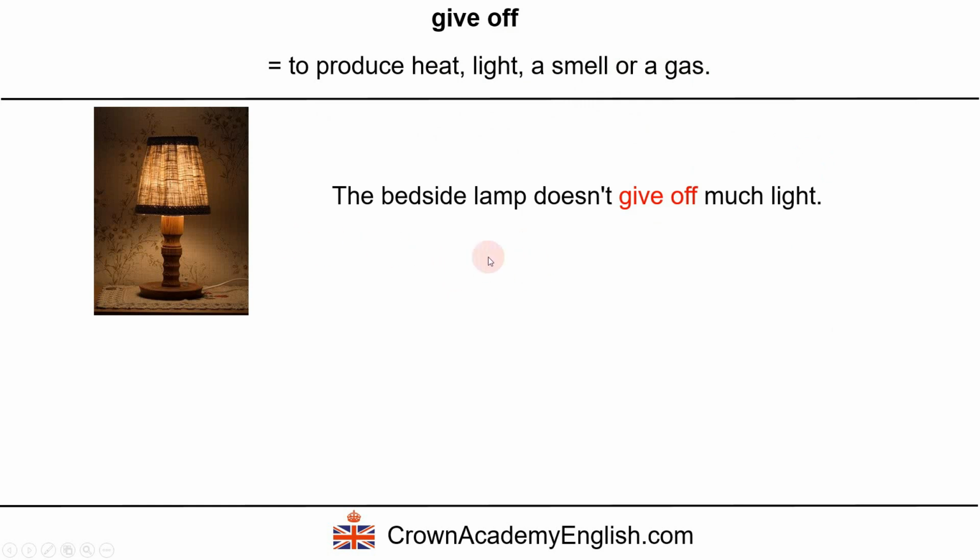Example. So the bedside lamp doesn't give off much light. So here we have a negative. So we're saying that the lamp does not produce much light. Okay, it's not very bright. It's not a bright light. It's a dim light. Okay?